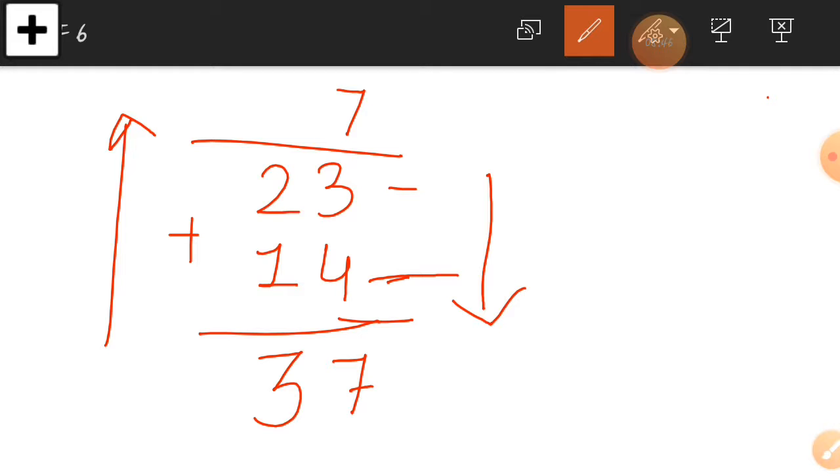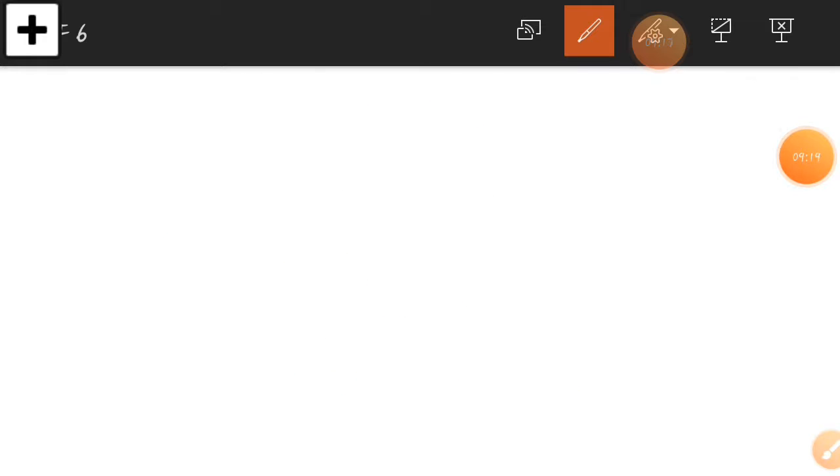So our answer will be the same, and the answer must be the same. If our answer is right, we get the same answer, and if it is wrong, we get a different answer. Here we get the same answer, 37, on both sides. I hope you understood this very easily, and this concept is very easy. We just check whether the addition is right or wrong.